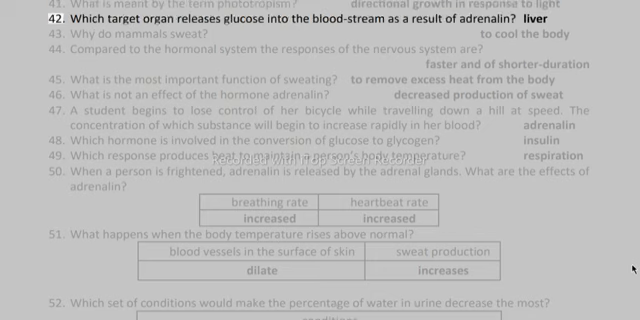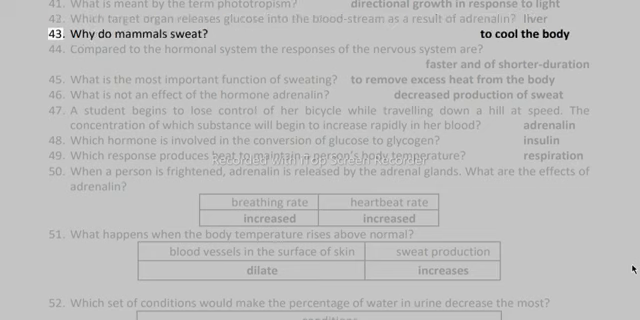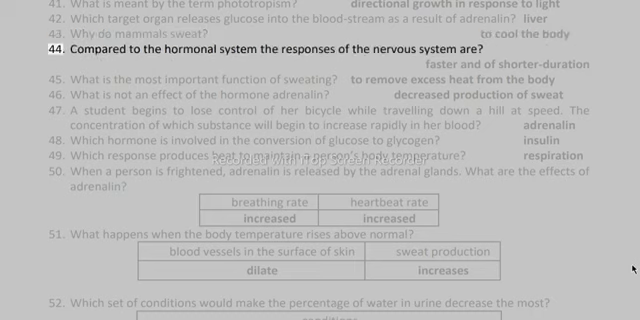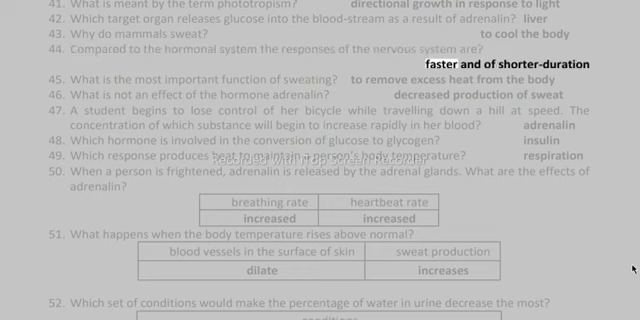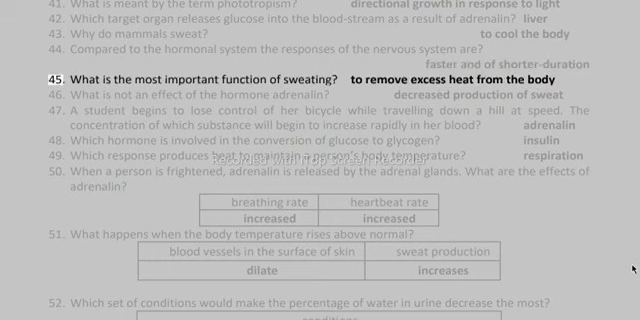42. Which target organ releases glucose into the bloodstream as a result of adrenaline? Liver. 43. Why do mammals sweat? To cool the body. 44. Compared to the hormonal system, the responses of the nervous system are faster and of shorter duration. 45. What is the most important function of sweating? To remove excess heat from the body.